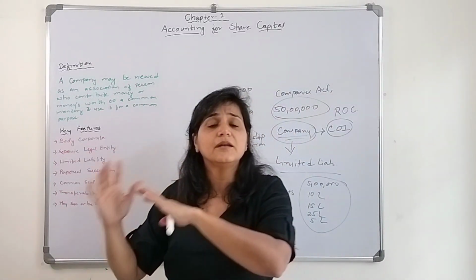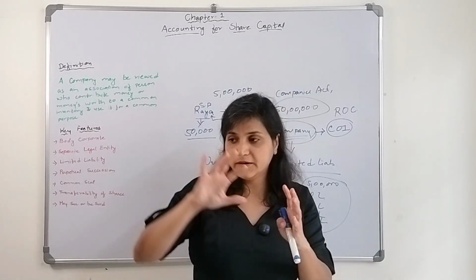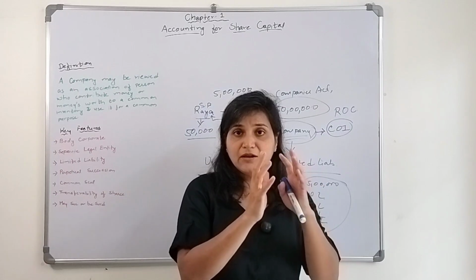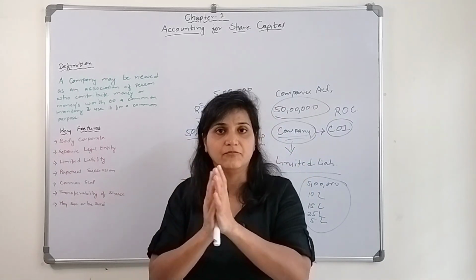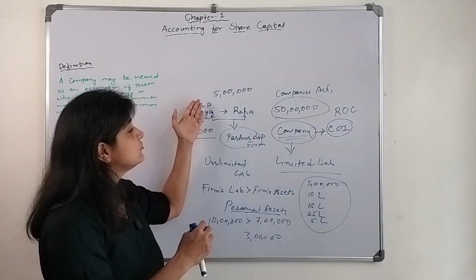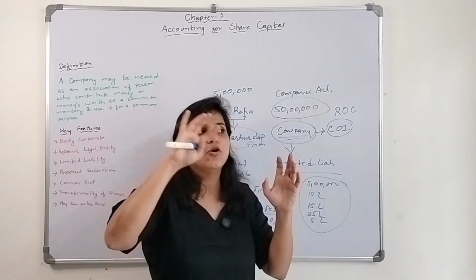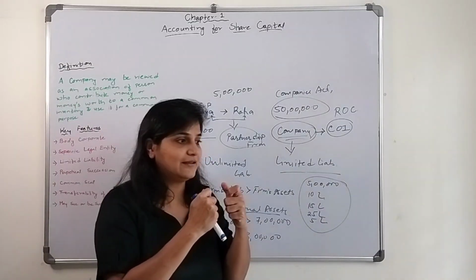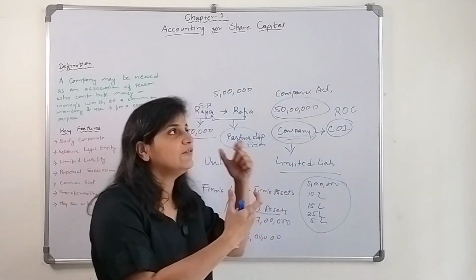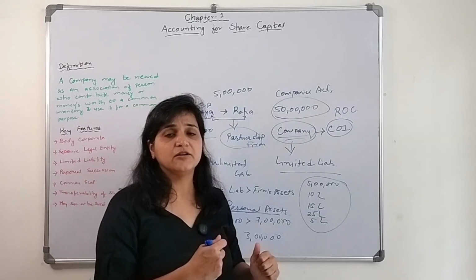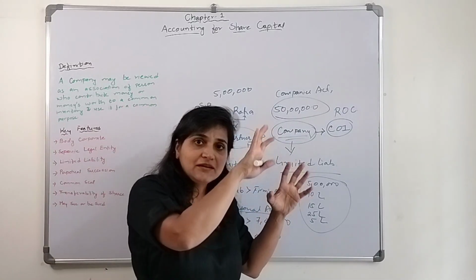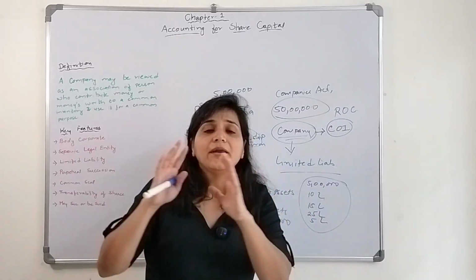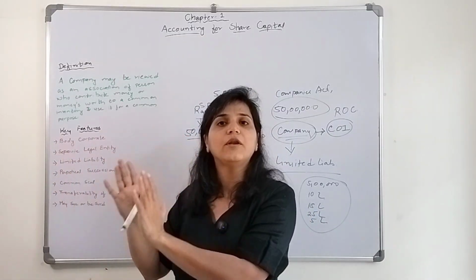Secondly, this is a separate legal entity. The company is separate, the owners of that particular company are separate. They are not considered the same. Whereas when Raya was the sole owner of that business, whosoever came would ask Raya, and if they wanted to contact somebody, they would contact Raya. Or in the case of a partnership firm, they consider these partners the face of that firm. Whereas a company has its own identity.